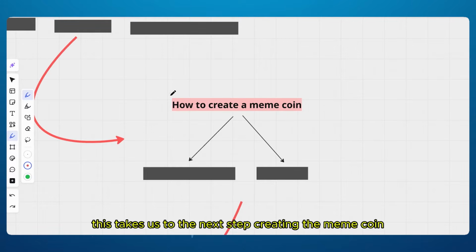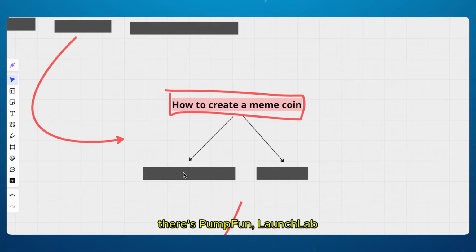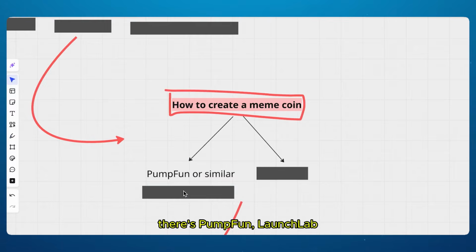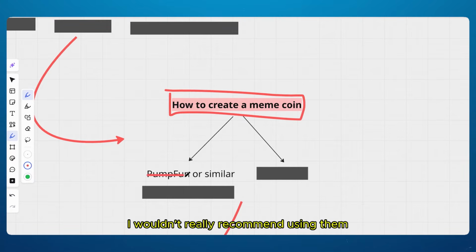This takes us to the next step, creating the meme coin. To do this, there's multiple options nowadays. There's pump.fun, Launchly, Moonshot, the list goes on. In my opinion, all of these platforms suck. I wouldn't really recommend using them because the problem is all of these platforms control the liquidity of your coin. The moment you create a coin, you lose all the control over it. And this is really bad because it limits a lot the amount of profit you can make.